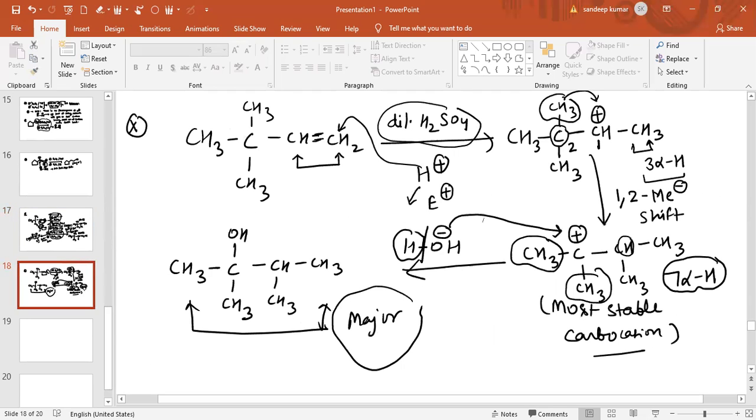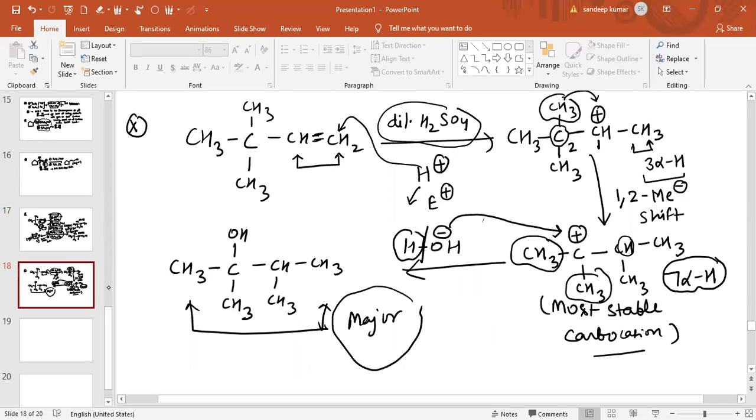So this is all about what we have discussed today. Today we have discussed three major reactions. One of the reactions is the preparation of alcohol from alkene by using dilute H2SO4. Second, we have discussed the preparation of alcohol from alkene using the OM-DM reaction. What is the OM-DM reaction? It is basically the oxymercuration and demercuration reaction.